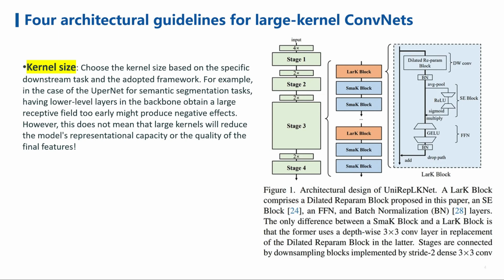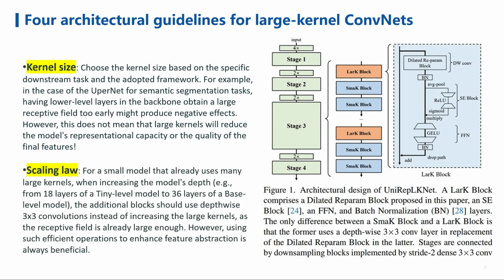Last but not least, the scaling law of large kernel ConvNets. For a small model that already uses many large kernels, when we increase the model's depth, such as from 18 layers of a tiny level model to 36 layers of a base level model, we should add depth-wise 3 times 3 convolutions instead of increasing the large kernels. This is because the receptive field is already large enough. Nonetheless, using such efficient operations to enhance feature abstraction is always beneficial.